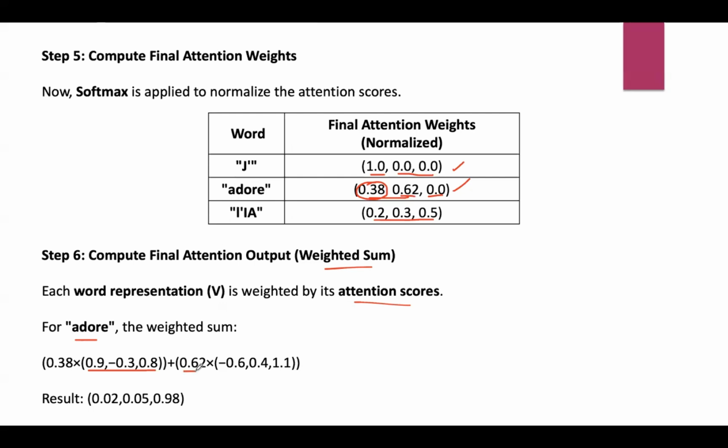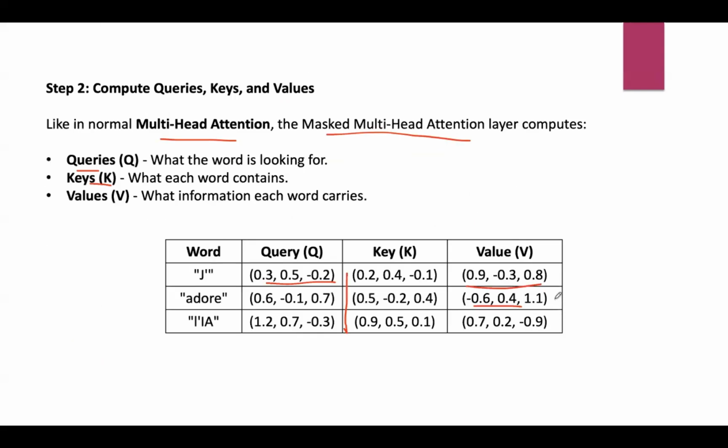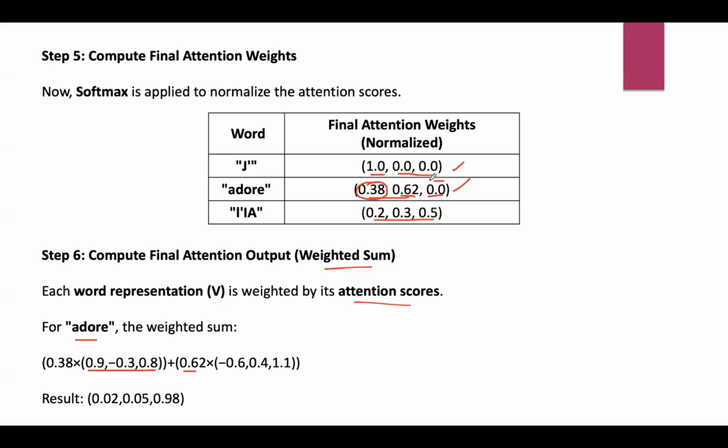You need to multiply that with the next vector, second weight with the second vector. Similarly, third normalized score with the third vector. This one is 0.0 times the third vector value. As it gives 0, no need to write it separately. And this is the score we got after calculation.